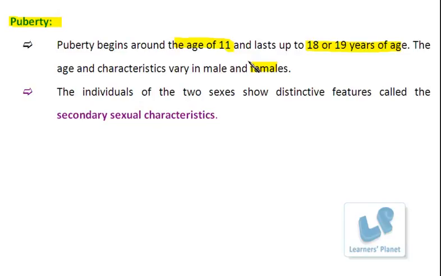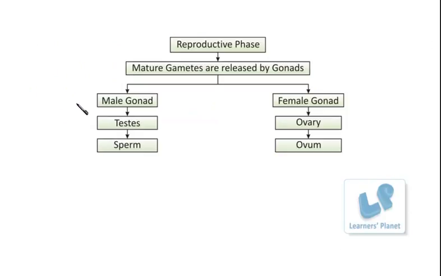Of course, during puberty, distinct features are shown by males and females. Some characteristics are common among them while some are different. And this phase, when such changes are taking place, is known as the reproductive phase, right?